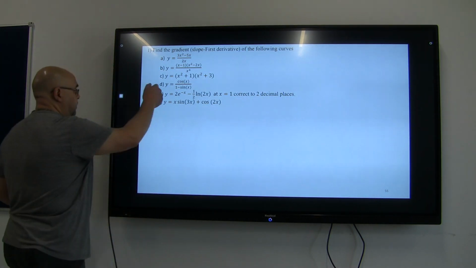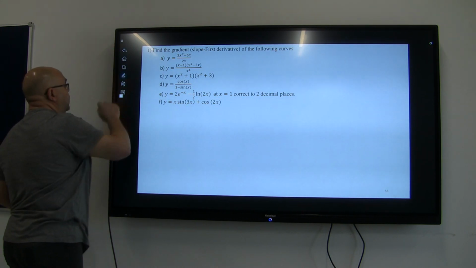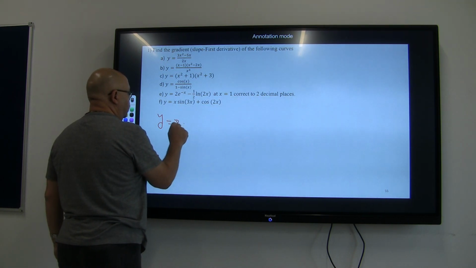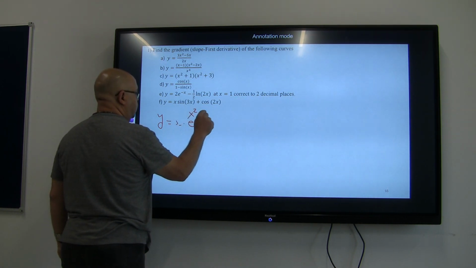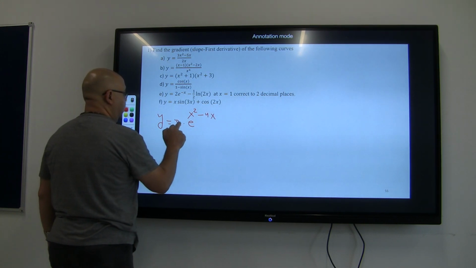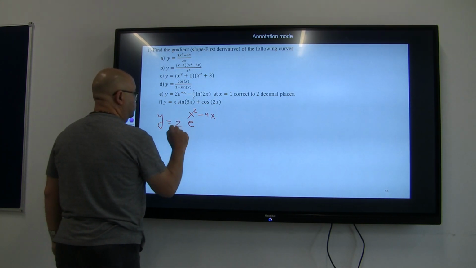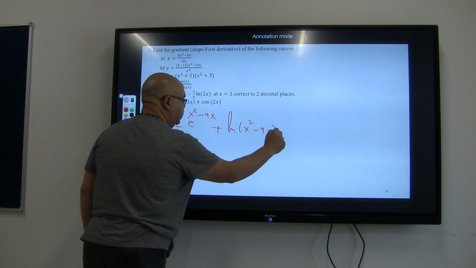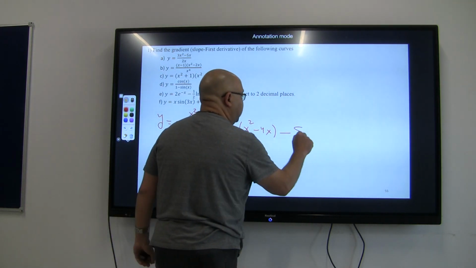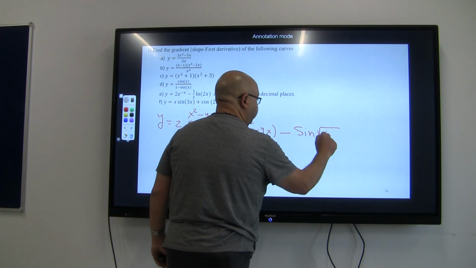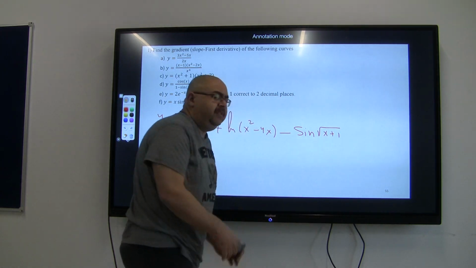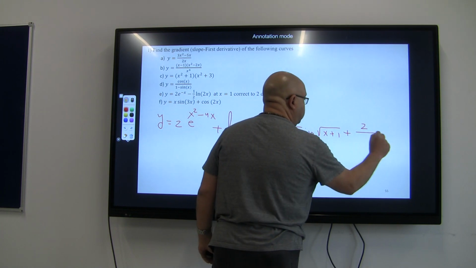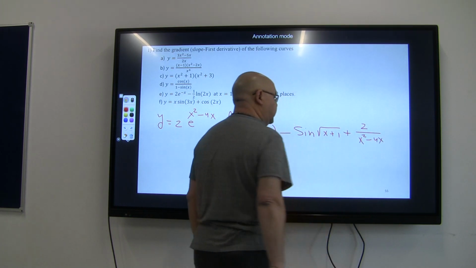Let's say, instead of solving E, I'll give you another problem, which is y equal to 2e to the power of x squared minus 4x, plus ln of x squared minus 4x, then minus, whatever, sine of root of x plus 1, for example. Plus 2 over x squared minus 4x.